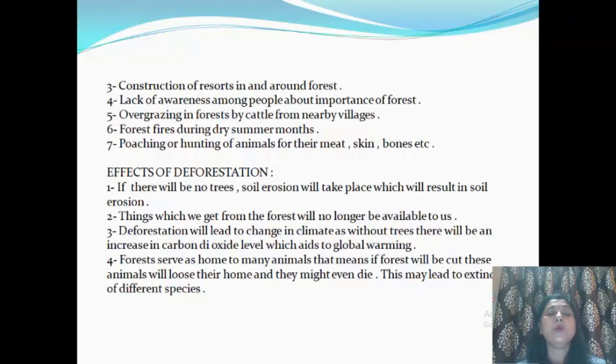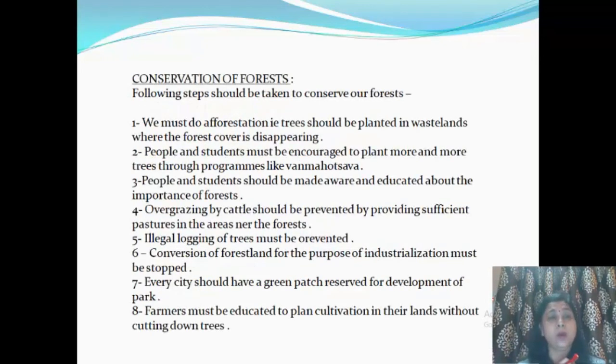Forests serve as home to many animals. That means if forests are cut, these animals will lose their home and they might even die. This may lead to extinction of different species. Now, we have studied the uses of forest. We have studied what is deforestation, destruction of forests. We have studied the consequences of the destruction of forests.